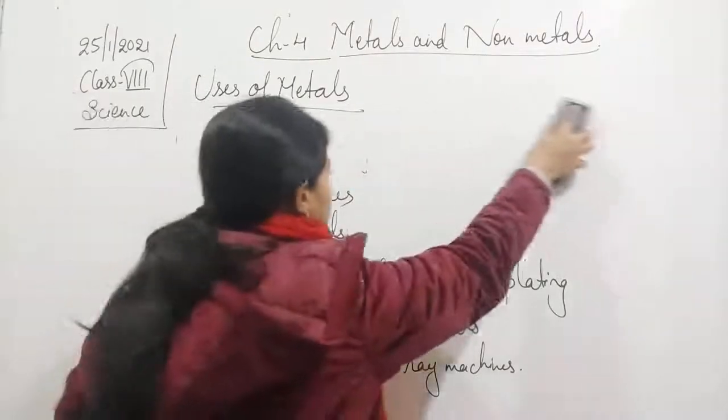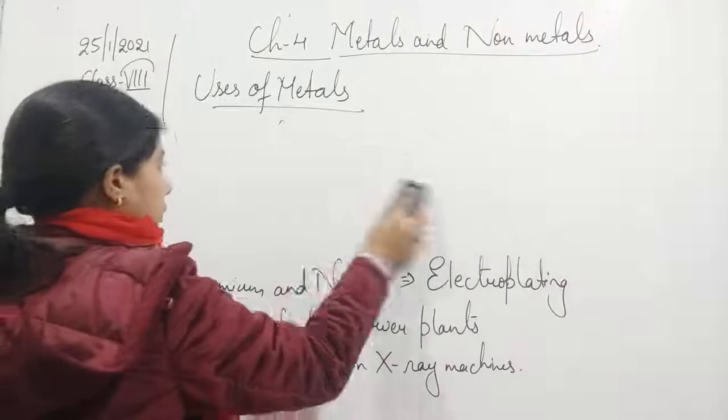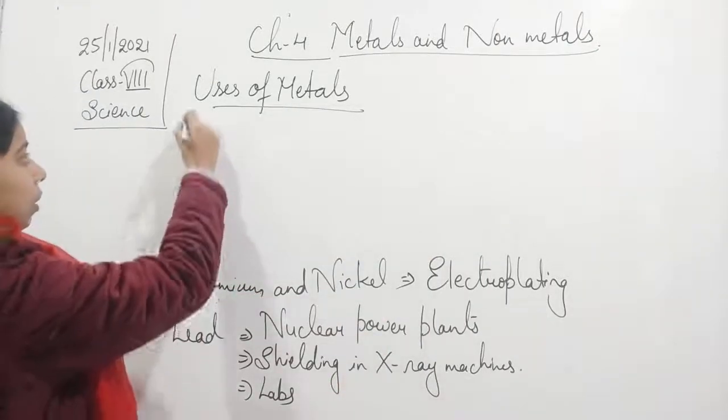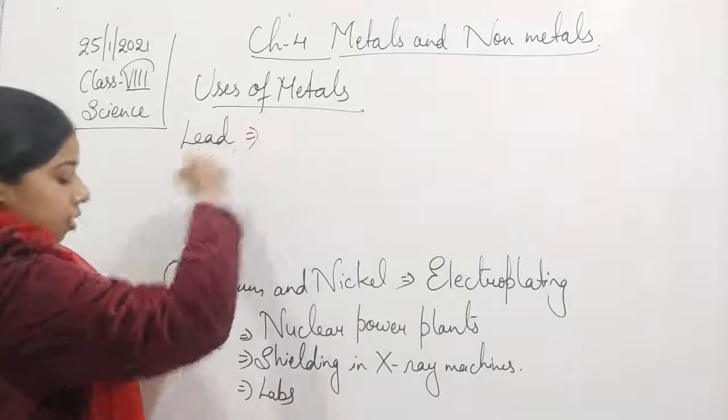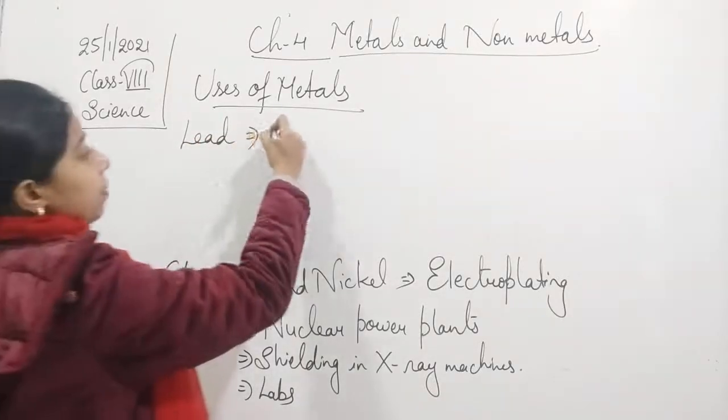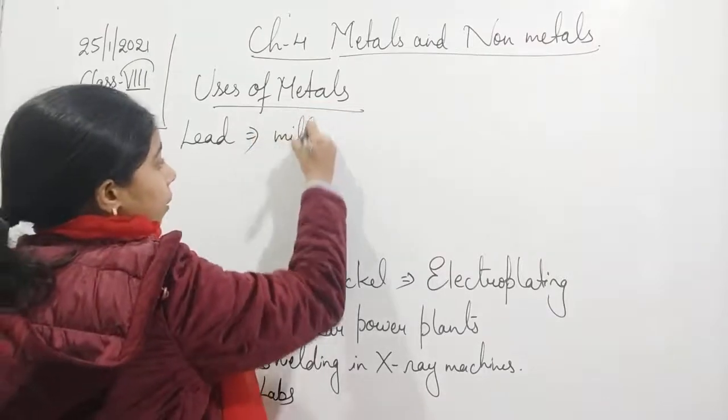So we'll continue here. Lead is used in labs and as military equipment.